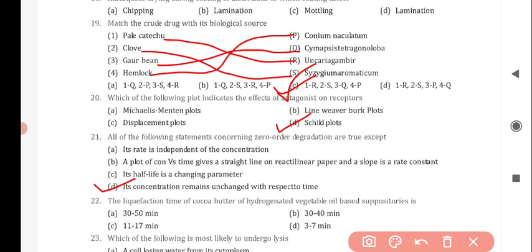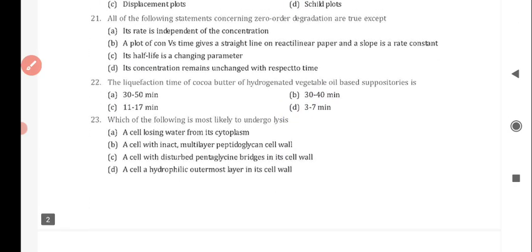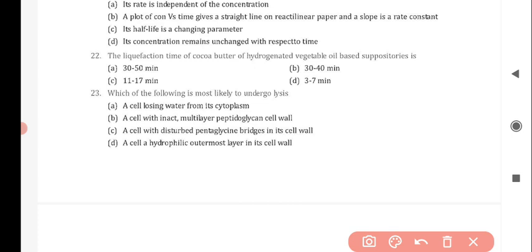Next question is, the liquefaction time of cocoa butter of hydrogenated vegetable oil based suppositories is, and the correct answer is option D, 3 to 7 minutes. Next question is, which of the following is most likely to undergo lysis? And the correct answer is option D, a cell with hydrophilic outermost layer in its cell wall.